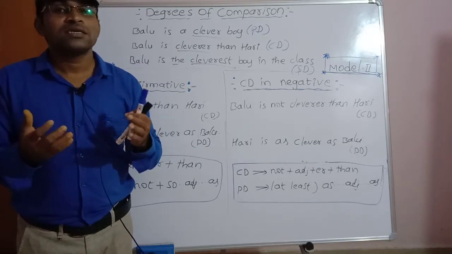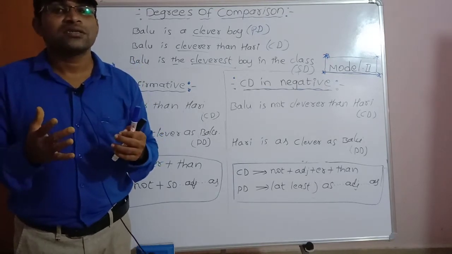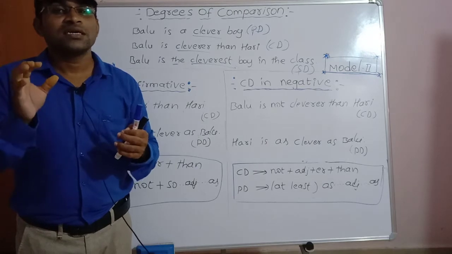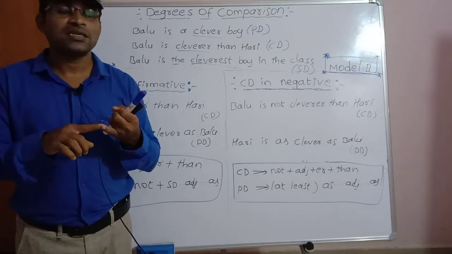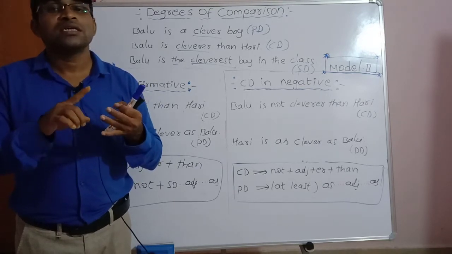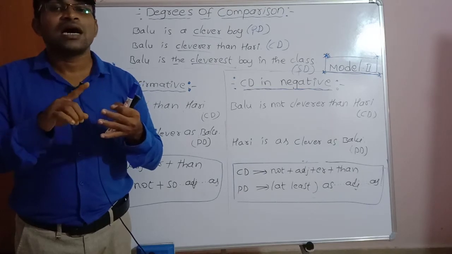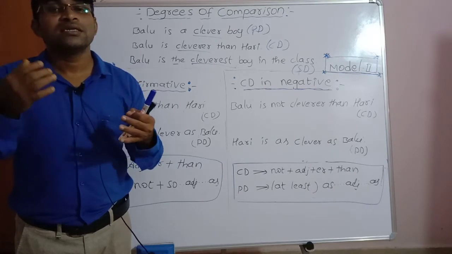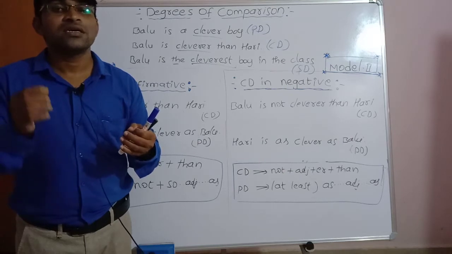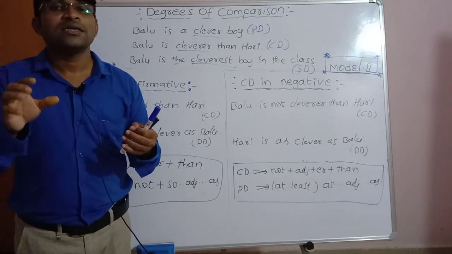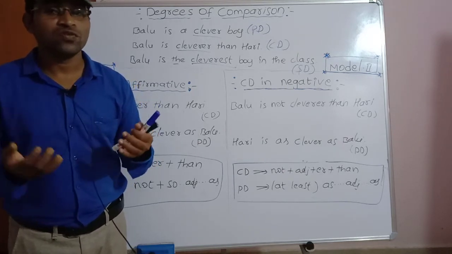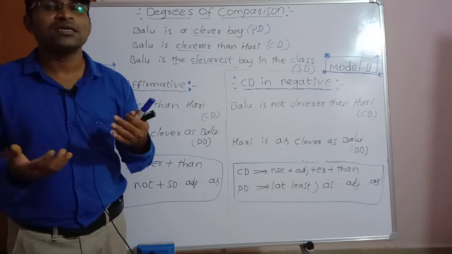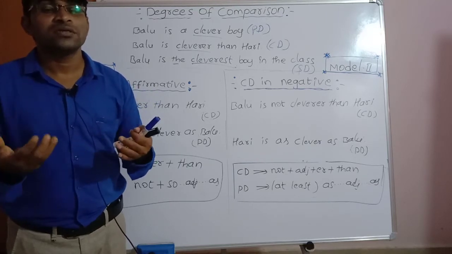Adjectives ending with suffixes like ful, some, able, ive, and so on take more and most to form the comparative and the superlative degrees.